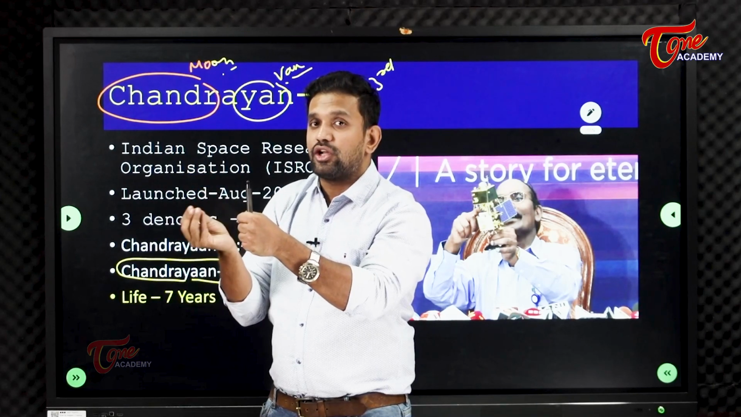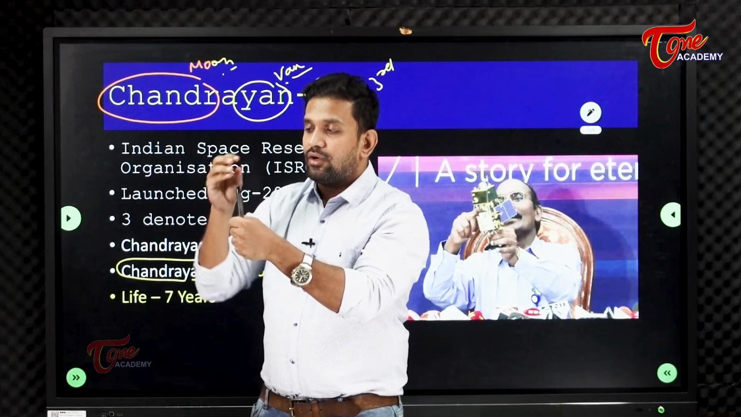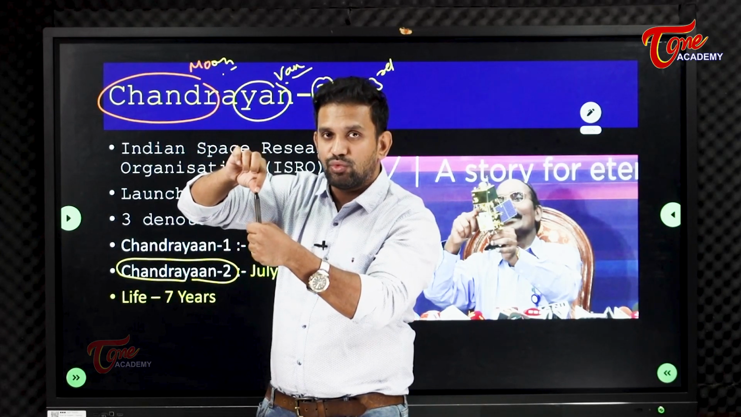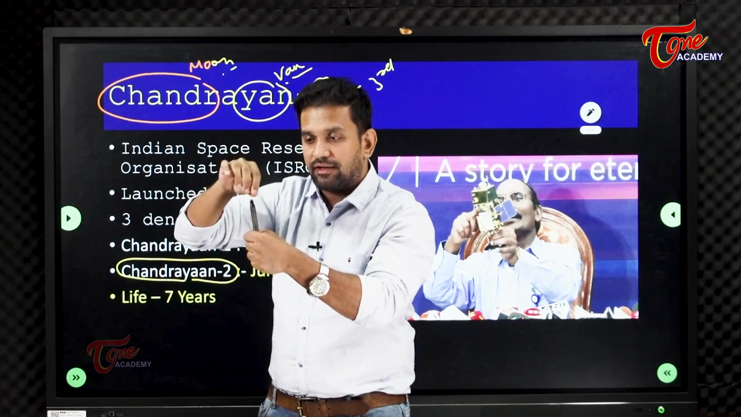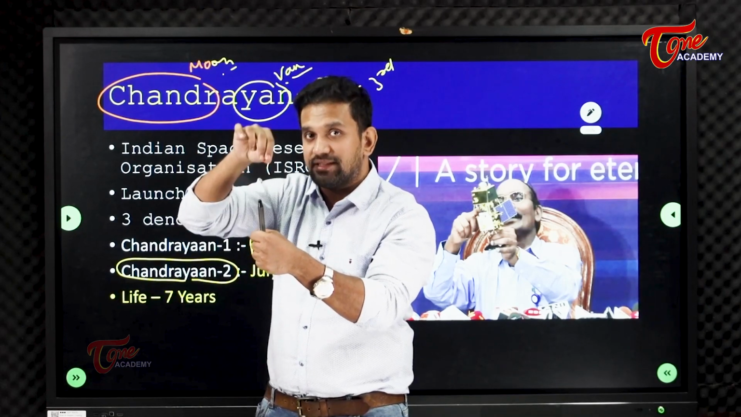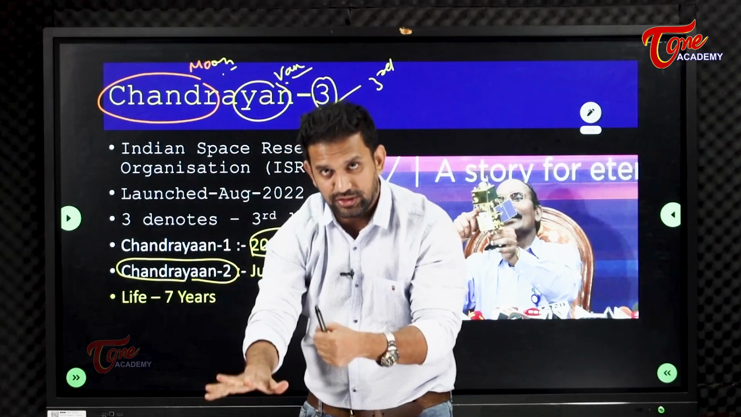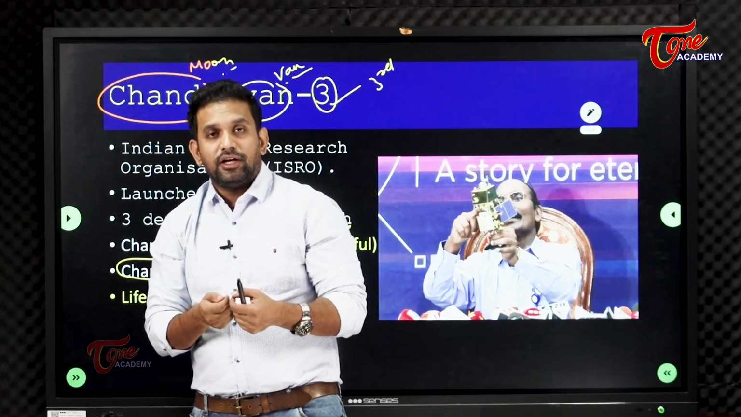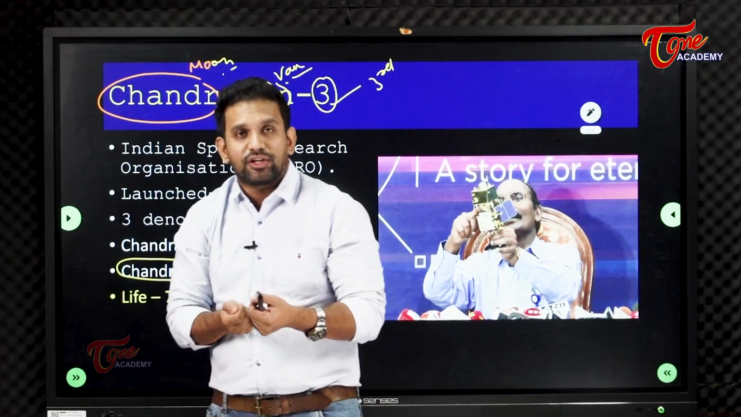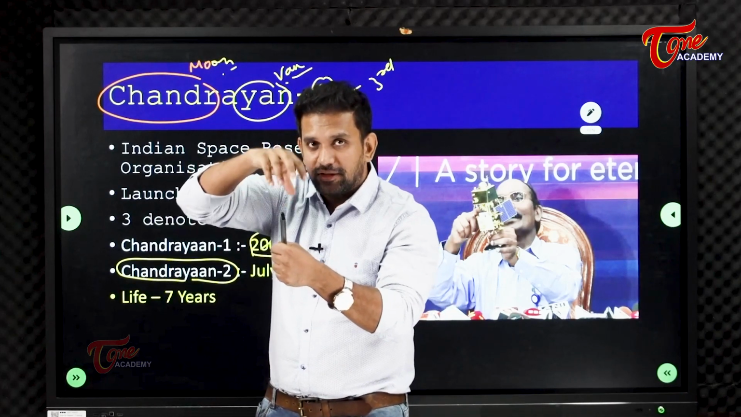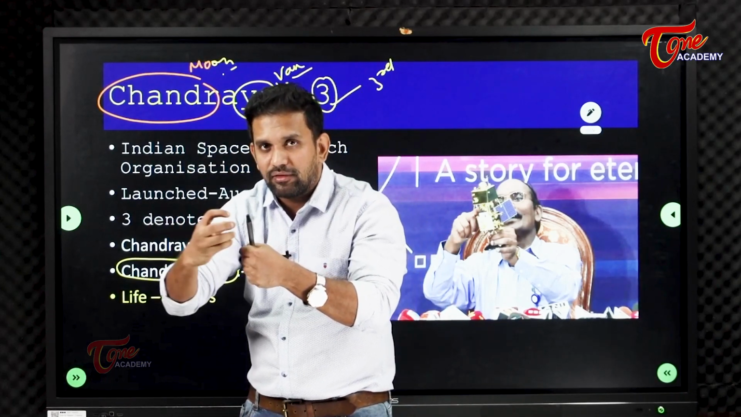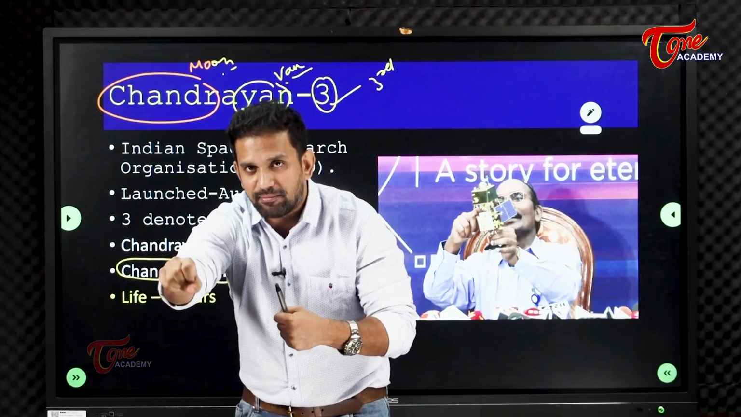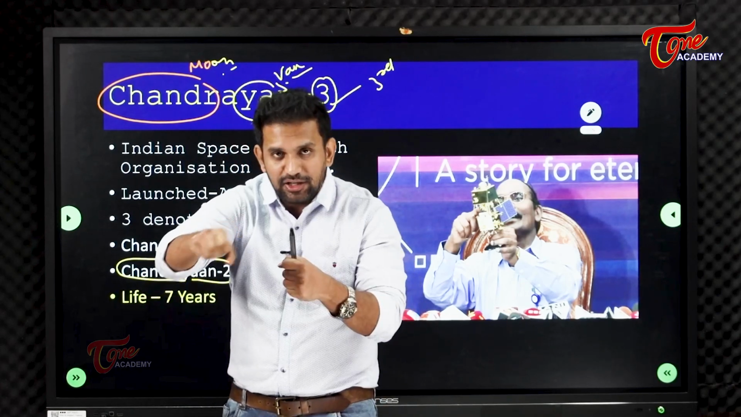Chandrayaan 2 was launched with different objectives. From this orbit, a vehicle should come out, land on the moon and rest on the moon. That vehicle is called the lander, because it will land. From that lander, a door will open. Our nieces and nephews play with remote cars, right? Like that, from the lander a door will open and a rover, a wheeled vehicle, will come out. It will move, collect some soil from the land of the moon and give it back to the lander.